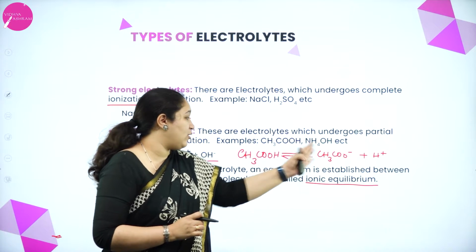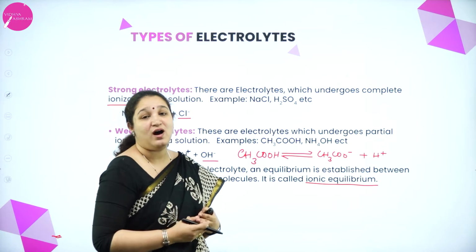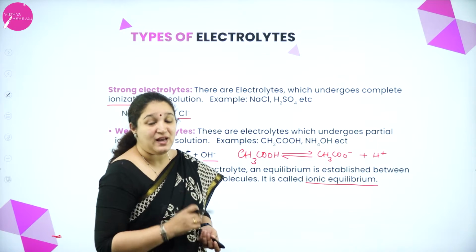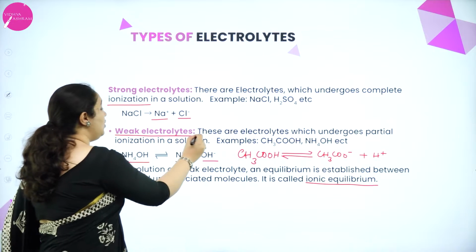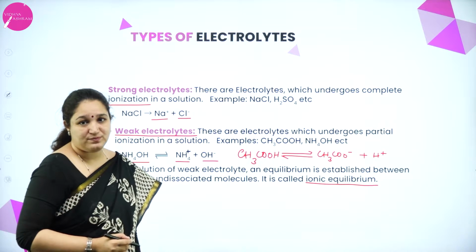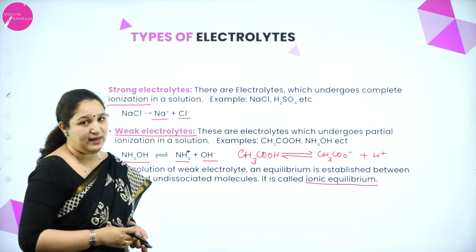Why? Because we have ions and undissociated molecules, both in equilibrium. And such electrolytes we call weak electrolytes. I hope you have understood the difference between strong and weak electrolytes.